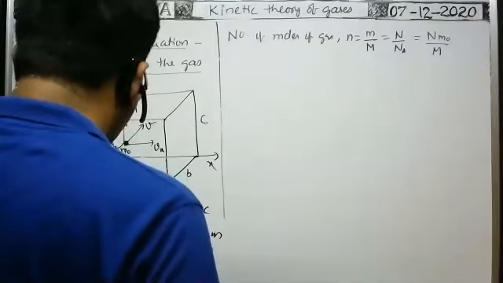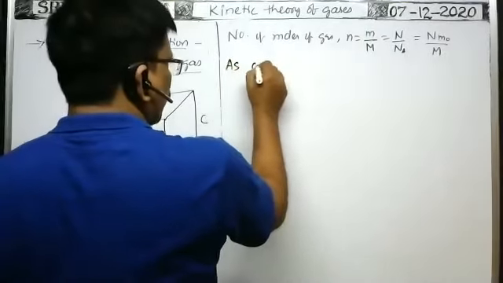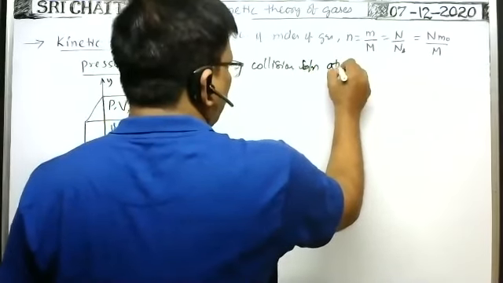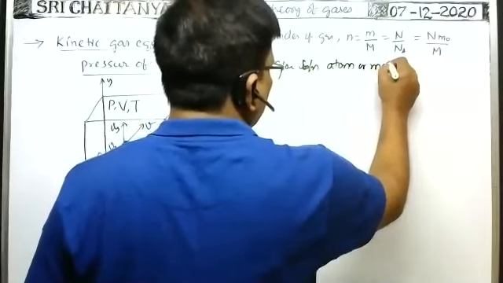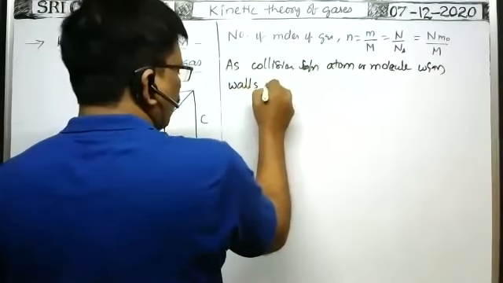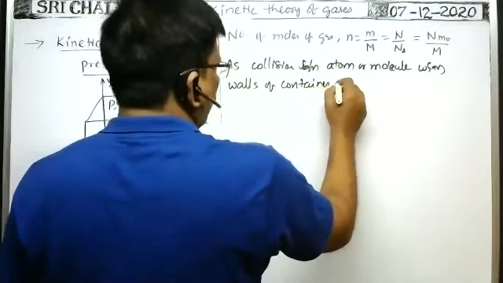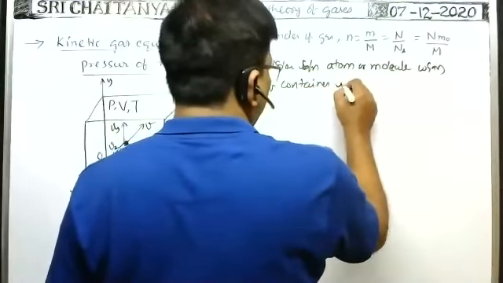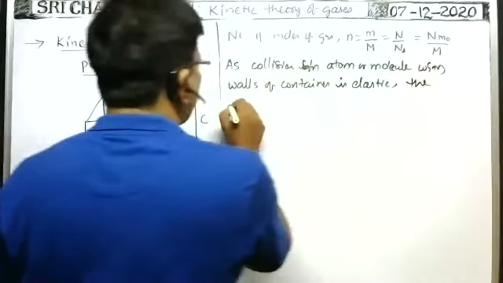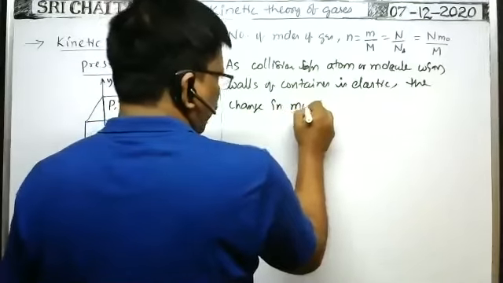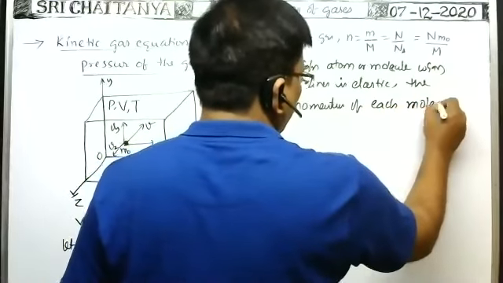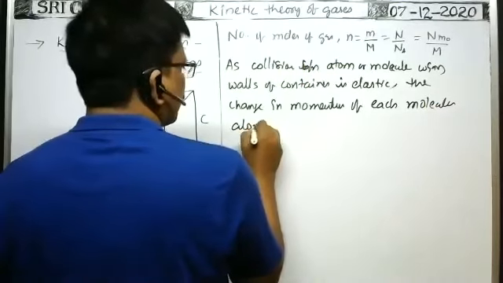Then along x-axis, due to collision, what is the change in momentum? As the collision between atom or molecule with walls of the container is elastic, consider the change in momentum of each molecule along x-axis.